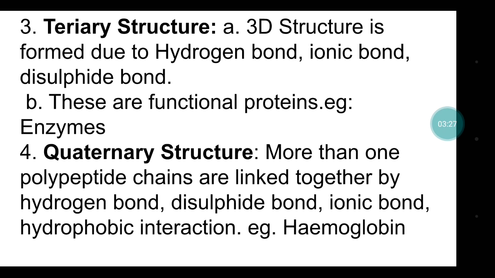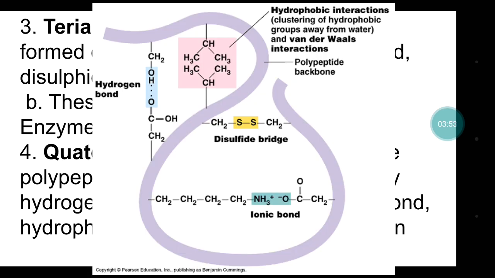Tertiary structure, the 3D structure, is formed due to hydrogen bond, ionic bond, and disulfide bond, because it can take ionic form also, NH3 plus or COO minus, and many side chains will have the ionic state, so it forms the ionic bond also, and disulfide bond. So many sulfur-containing amino acids are also there, so it is going to form the disulfide bond there too. And these are functional proteins. So tertiary proteins are functional.